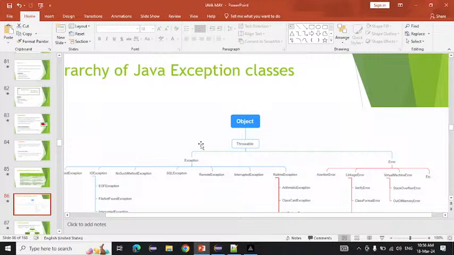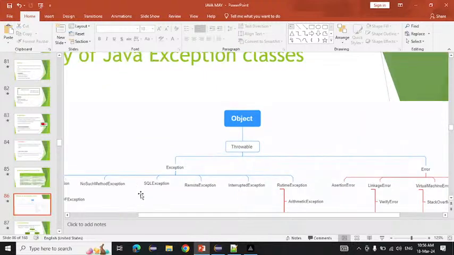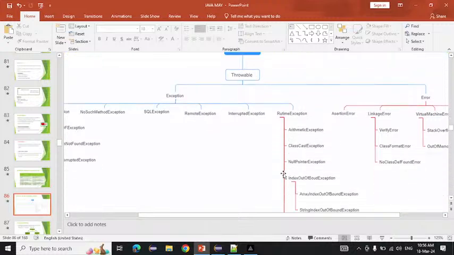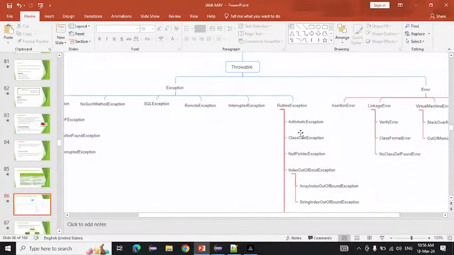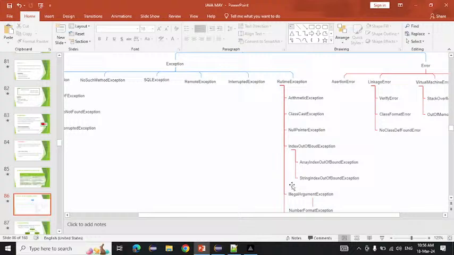These are the hierarchy of the exception class. First, which is the parent class here? Object. After that, Throwable. Then Exception and Error. We have two classes, Exception and Error. Inside the Exception class, we have many exceptions like IOException, NoSuchMethodException, SQLException, RemoteException, then InterruptedException. Inside RuntimeException we have multiple exceptions like ArithmeticException, ClassCastException, NullPointerException, and IndexOutOfBoundsException. These are all runtime exceptions.